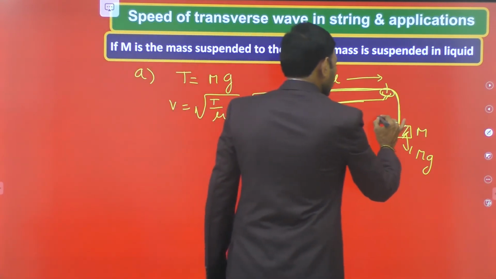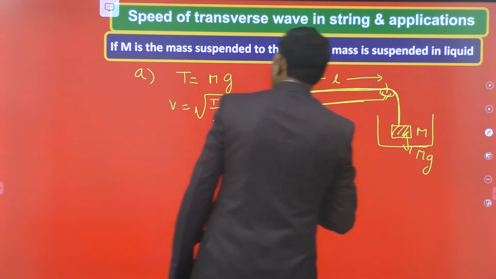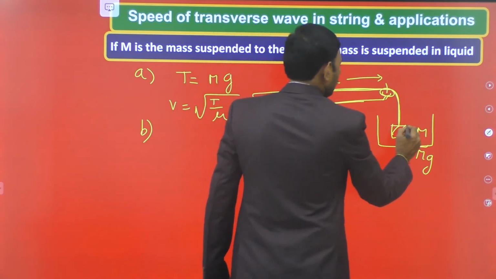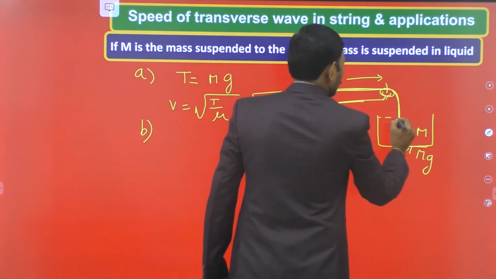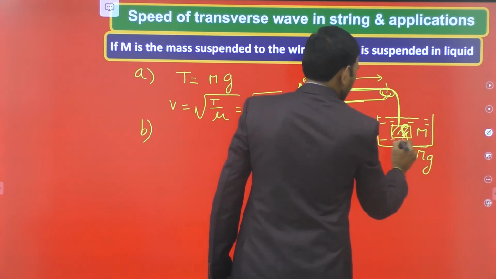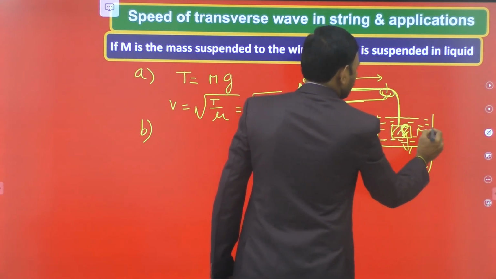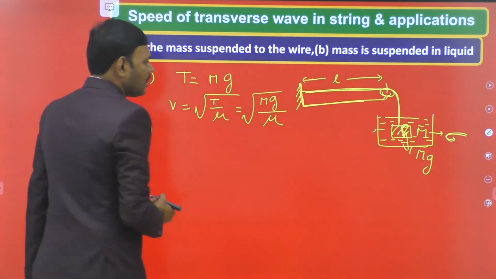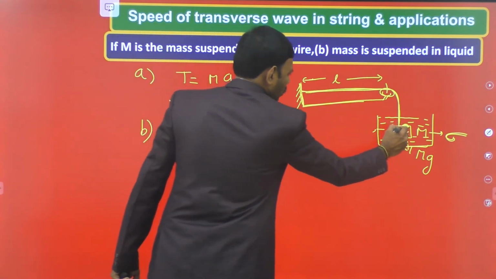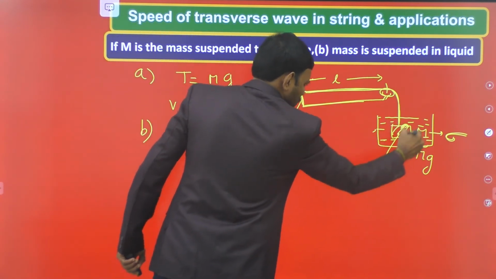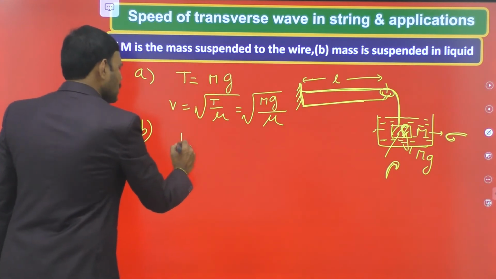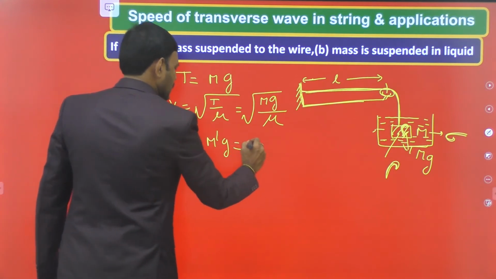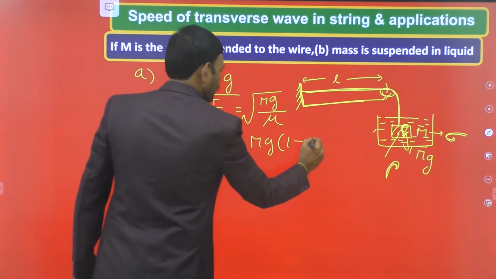Now in case B we are modifying it: the load is kept in liquid. Here let rho be the density of the load, and we put the load in liquid as shown in the diagram. The density of the liquid is sigma. Then the tension is the net weight m dash g, that is weight minus upward thrust, which is given by mg into 1 minus sigma by rho.